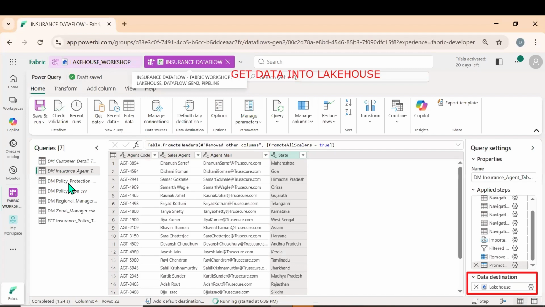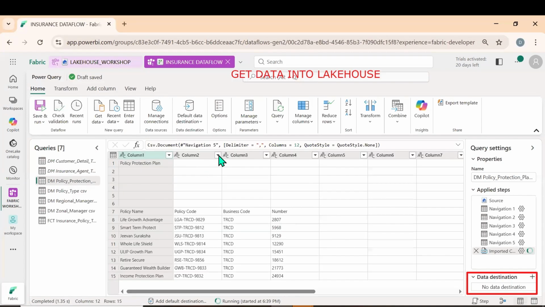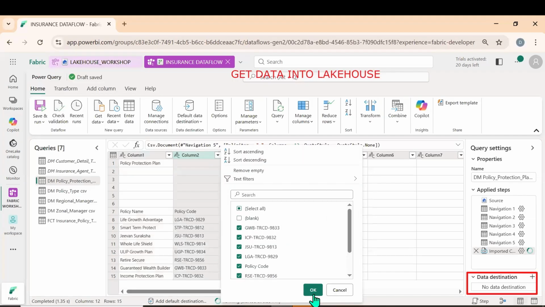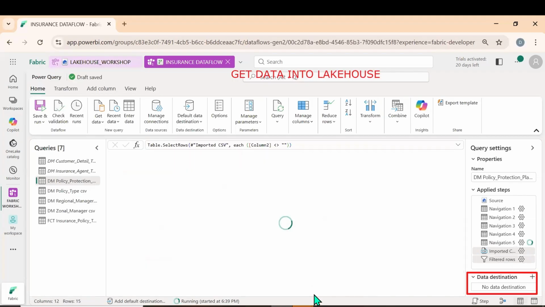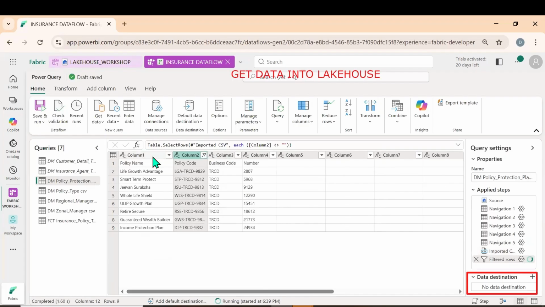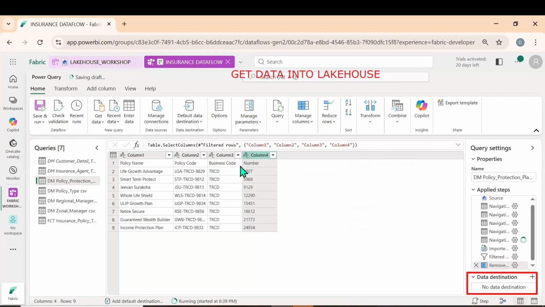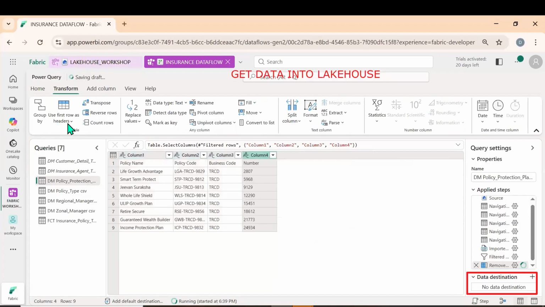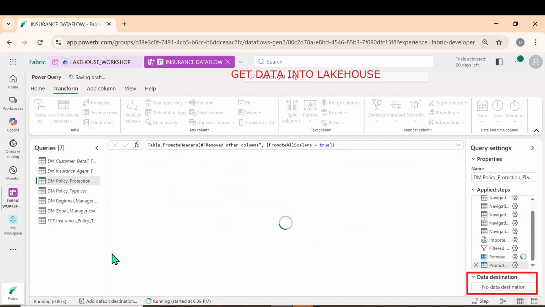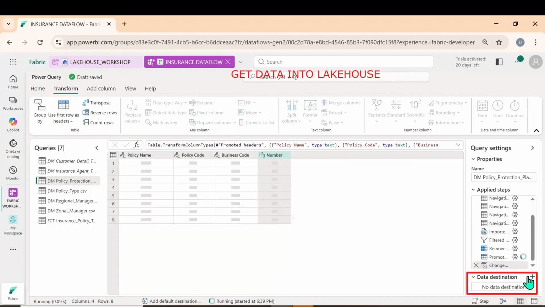Let me click on this. Let us clean that. Let me take off the blank. Only the first four columns are useful. Right click, remove other columns. Make use first row as header. Yes, it is cleaned. Now what do we need to do?